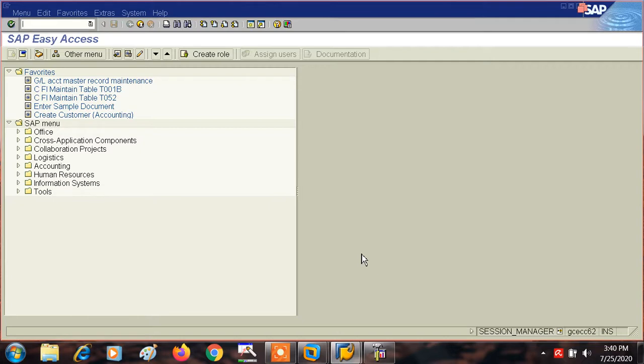So today we are going to start number ranges for documents. But I would like to tell you what a document is first, before we get into this topic of number ranges. First of all, let me tell you what is a document.